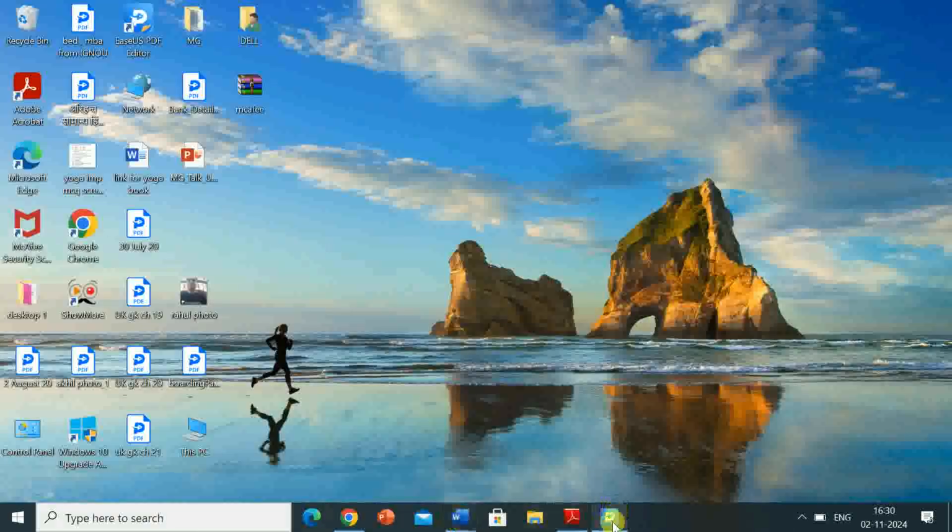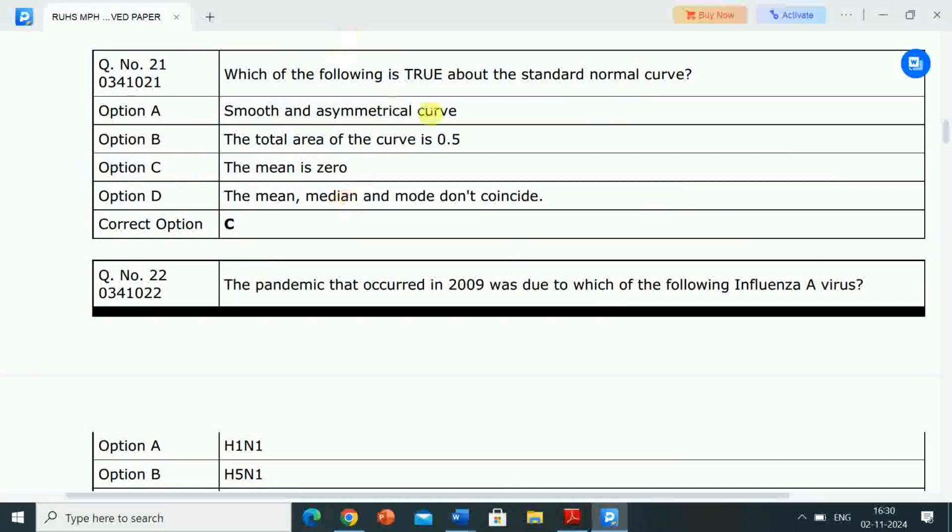Here first question is, which of the following is true about the standard normal curve? Options are: smooth and asymmetrical curve; the total area of the curve is 0.5; the mean is 0; the mean, median and mode don't coincide. Correct answer is option C.